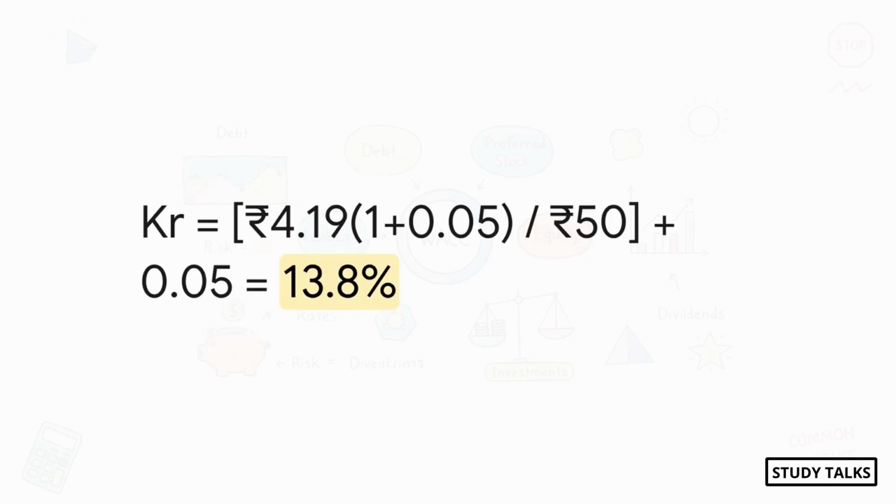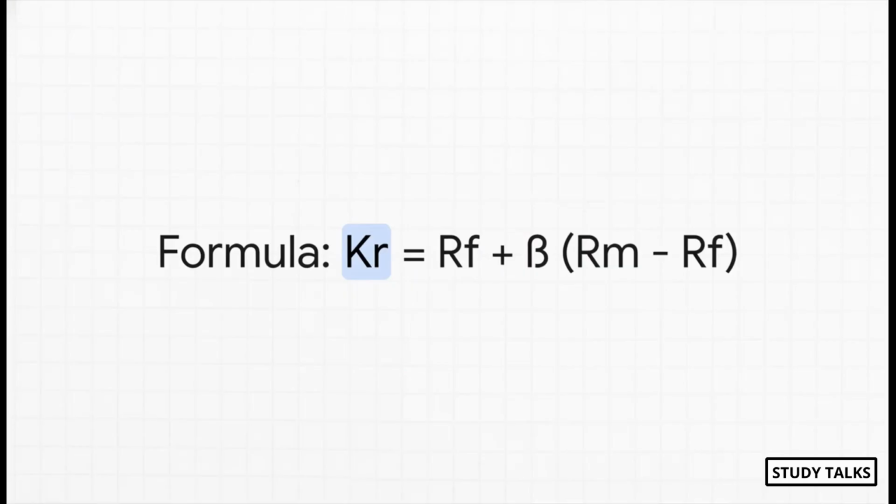And here's how it works out. First, we find D1 by taking 4.19 and growing it by 5%. Then, we divide that result by the price of 50. Finally, we add back that 5% growth rate, do the math, and you get a cost of retained earnings of 13.8%. Simple as that.